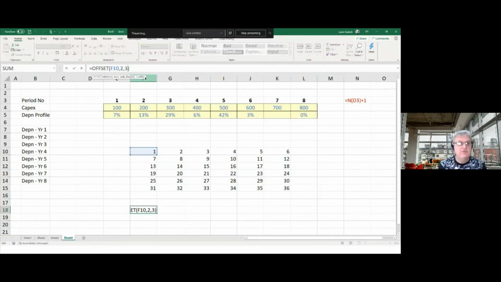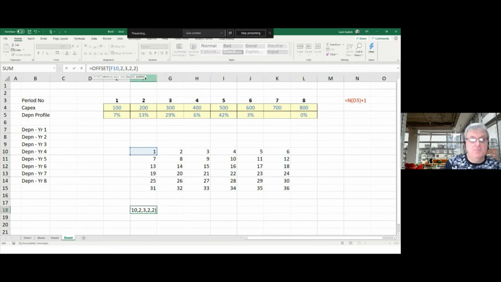It's going to demonstrate it here. So don't worry if you get a hash value if you're doing it here. If I do comma 2, comma 2, that's going to say go to that cell with a 16 in it and then go 2 rows and 2 columns, where left to right is positive, down the page is positive, right to left and up the page are both negative. So it's going to start at 16, go down 2 rows, so it'll be 16 and 22, and across 2 columns to 17 and 23.